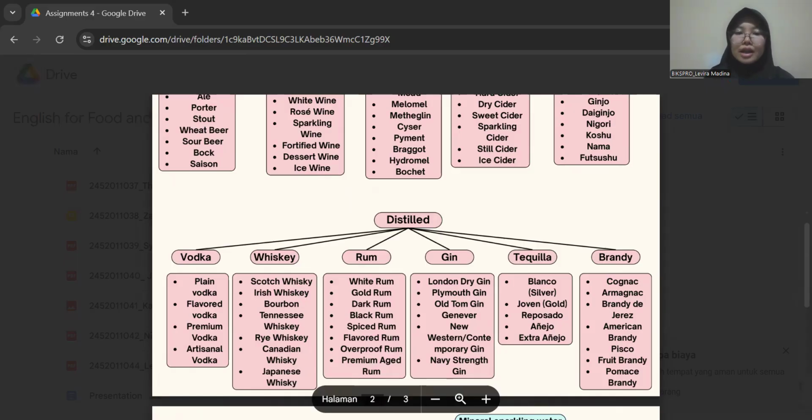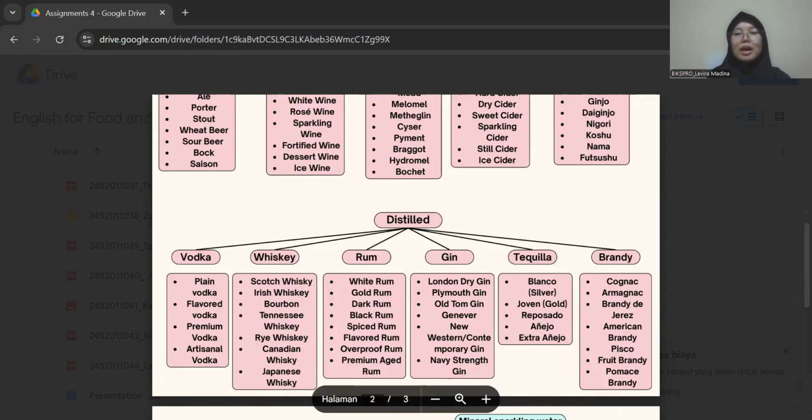For the next is overproof rum. Overproof rum is a rum with a higher alcohol content than standard rum, often used in cocktails or best for punch. For example, Pusser's 151 overproof rum.